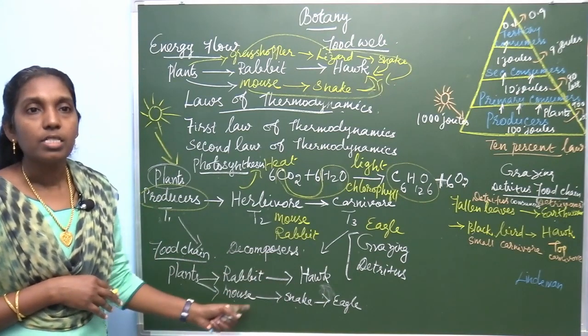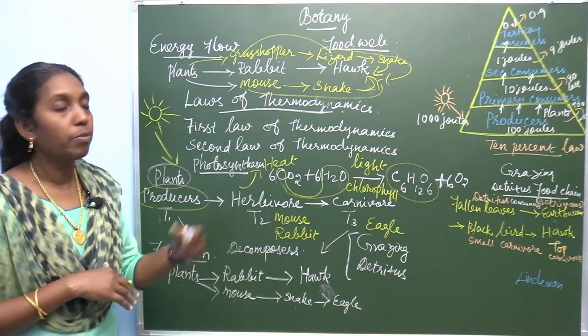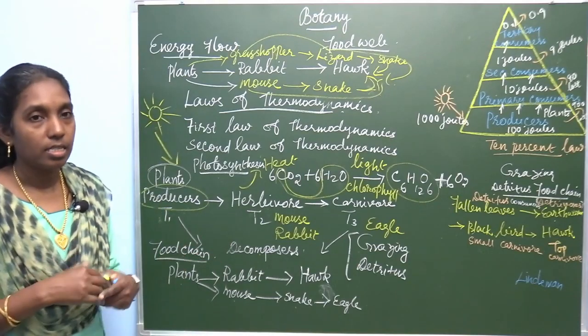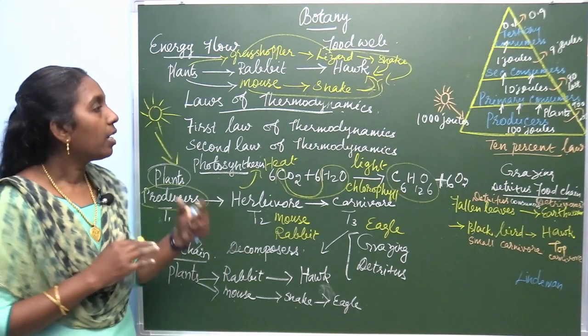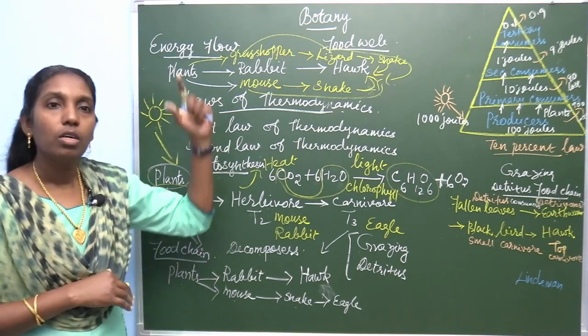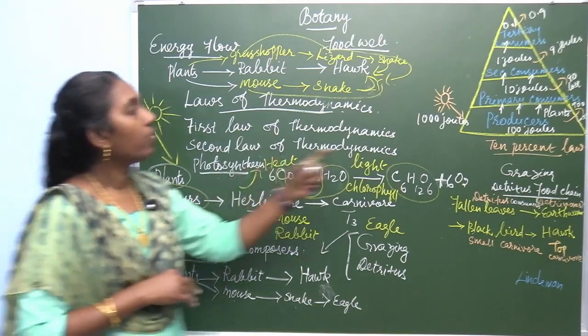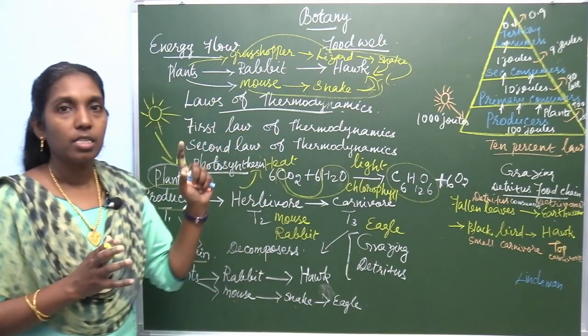Another significance is that it is used to illustrate indirect interactions. Sometimes it is not direct, but there are indirect interactions. And it is used for the study of bottom-to-top community structures. Here we can study the producers, the green plants.